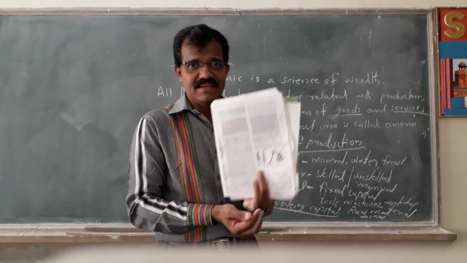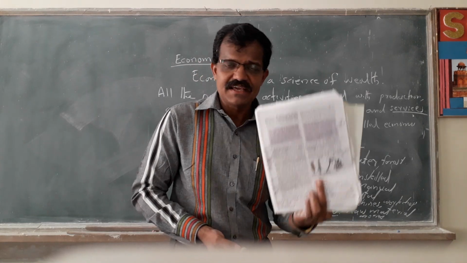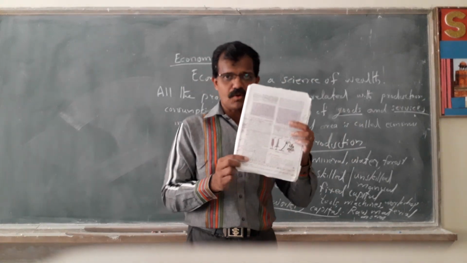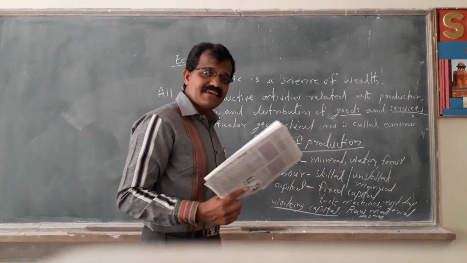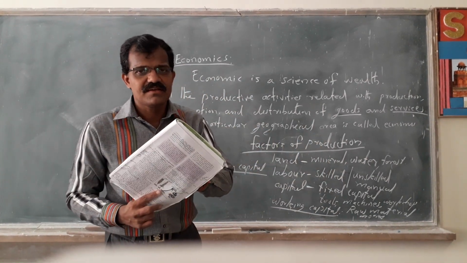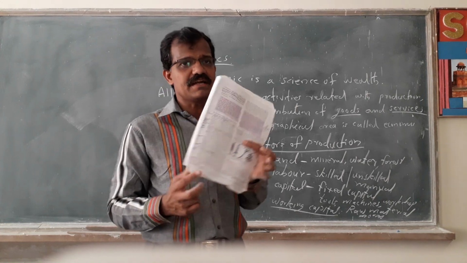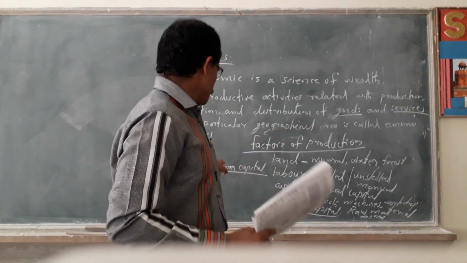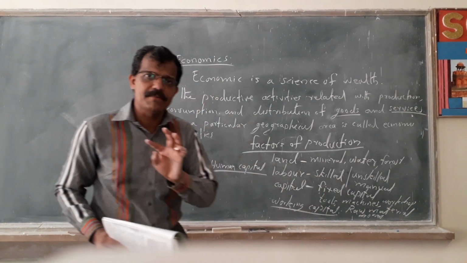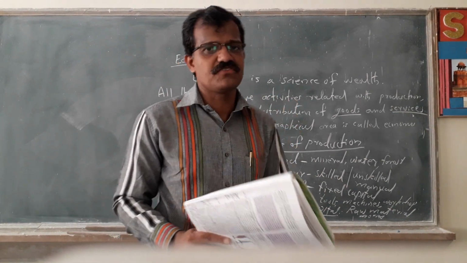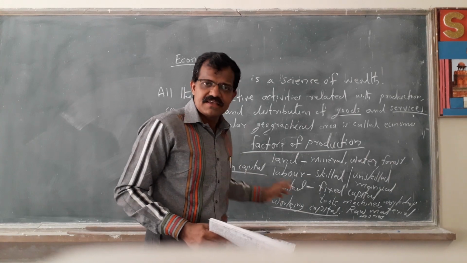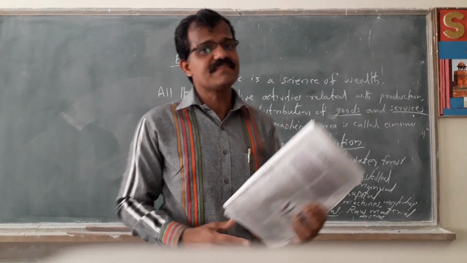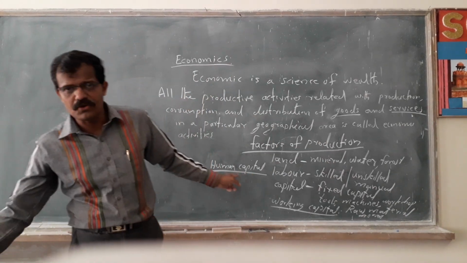If one person is illiterate, not able to read and write, and he gets this textbook, he cannot utilize it in a proper way. That skill or talent he doesn't have. So human capital means the capacity, the knowledge and technique of human beings to utilize the resources.